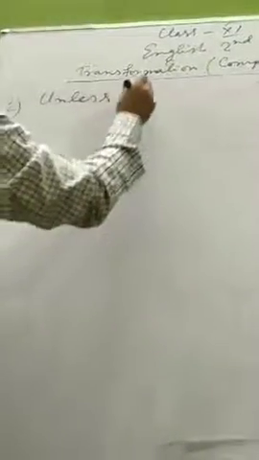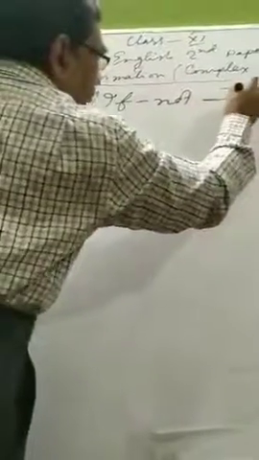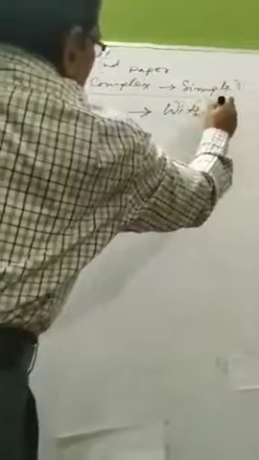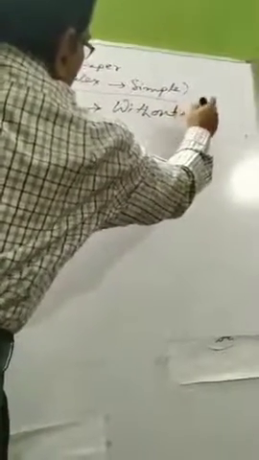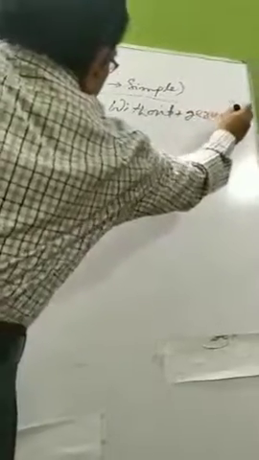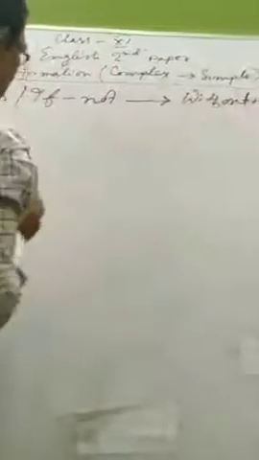If a subordinate clause begins with unless or if not, at the time of making that complex sentence into a simple one, we have to use without plus gerund. When we add ing to the base form of the verb, we get gerund. That is, read plus ing, reading; go plus ing, going. This way. I am giving you an example.